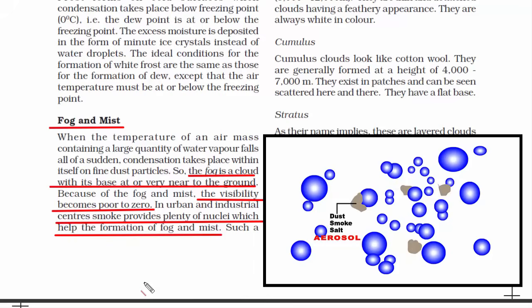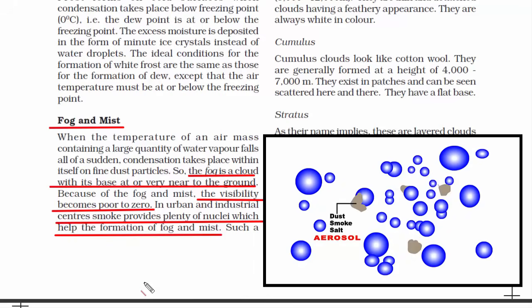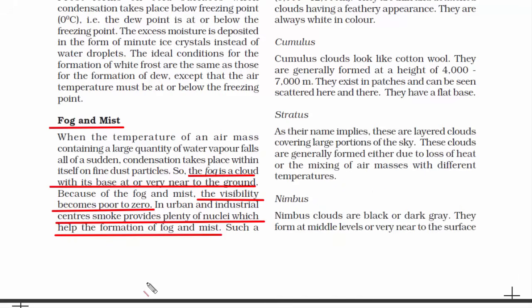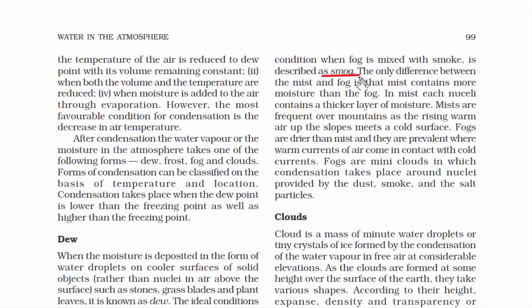Anyways, so the smoke from the urban and industrial centers becomes the nuclei which helps in the formation of fog and mist. When fog is mixed with smoke, we call it smog.